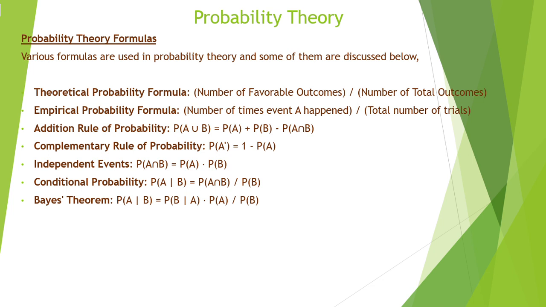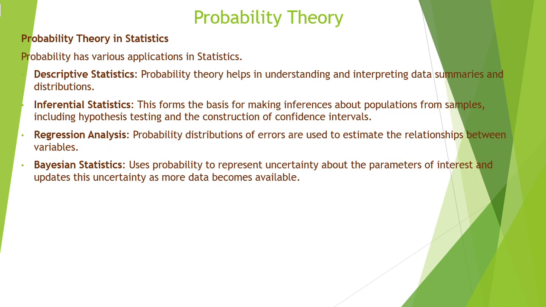Then the complementary rule of probability is P(A') = 1 - P(A). For an independent event, P(A intersection B) = P(A) · P(B). Conditional probability states P(A given B) = P(A intersection B) divided by P(B). And Bayes' theorem is written as P(A given B) = P(B given A) times P(A) divided by P(B). Right?